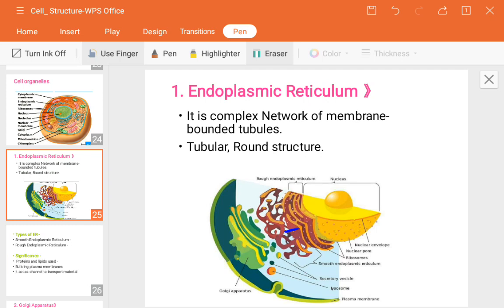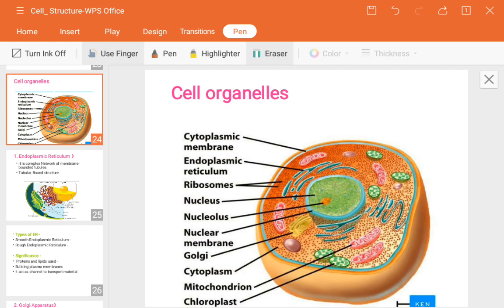So those are mostly distributed in many ways. They are not present singly or two or three; they are present in many numbers. In this image you can see where they are present, this one here, this one. So they may be present in many numbers.